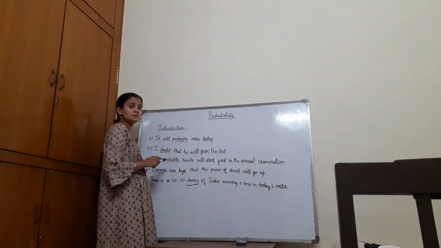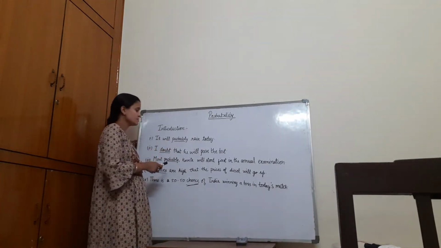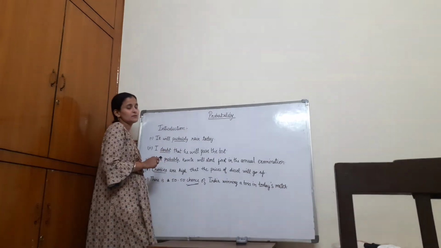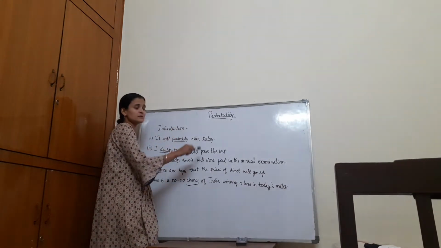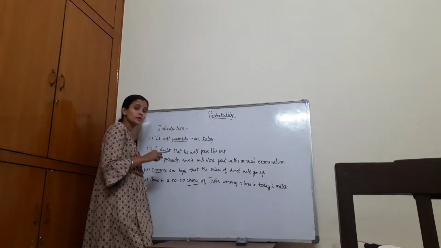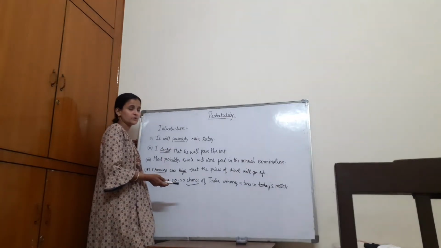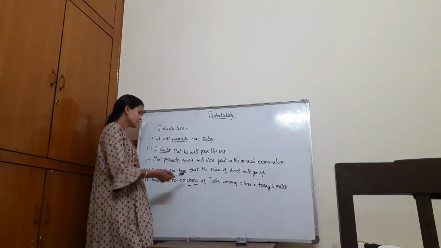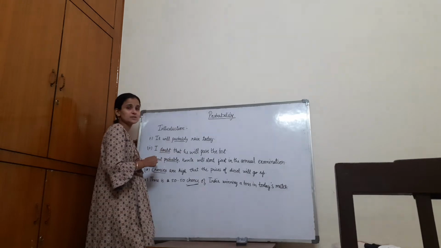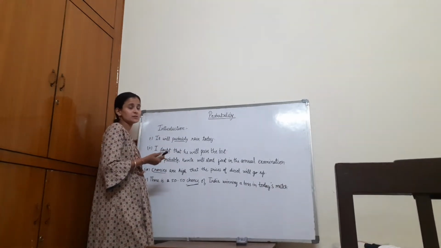Now the second sentence, you can also note this. I doubt that he will pass the test. So doubt is the word that represents the uncertainty in this whole event, whether he may pass or may not. Now third, you can see, most probably Kavita will stand first in the annual examination. Again, this probably shows the uncertainty in the event.